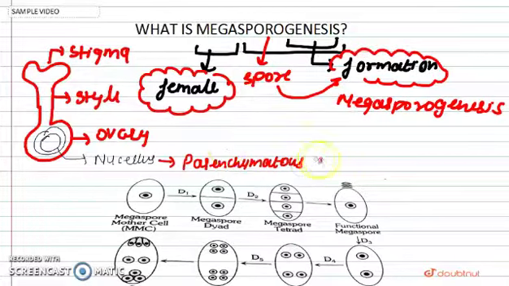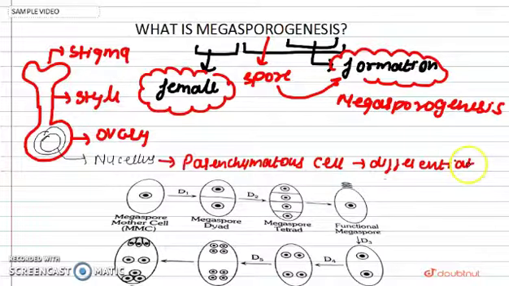These parenchymatous cells will later differentiate and form the megaspore mother cell.